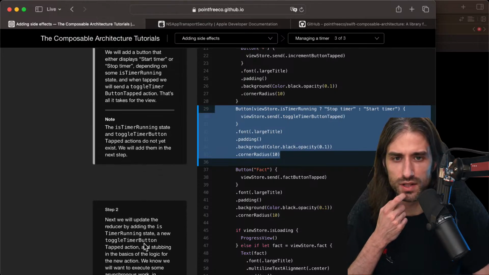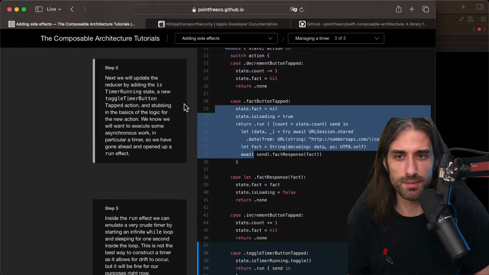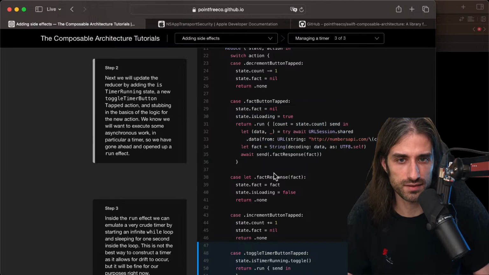So nothing new here. Next, we will update the reducer by adding the isTimerRunning state and a new toggleTimerButtonTapped action, and stubbing in the basics of the logic for the new action. We know we will want to execute some asynchronous work, in particular a timer, so we'll go ahead and open up a run effect.